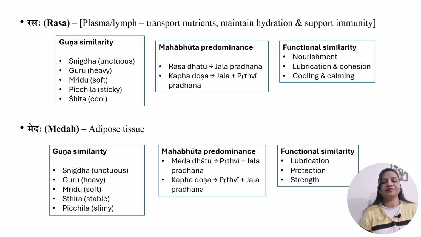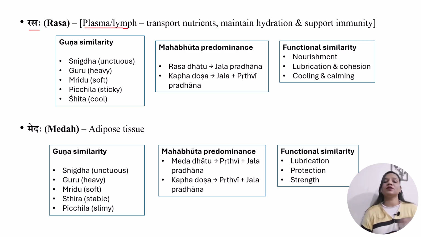Next one is Rasa. How is Rasa the location of Kapha Dosh? Let's understand that Kapha and Rasa both share similar gunas or qualities, similar Mahabhut predominance and also similar functions. In modern science we can understand Rasa as plasma and lymph.